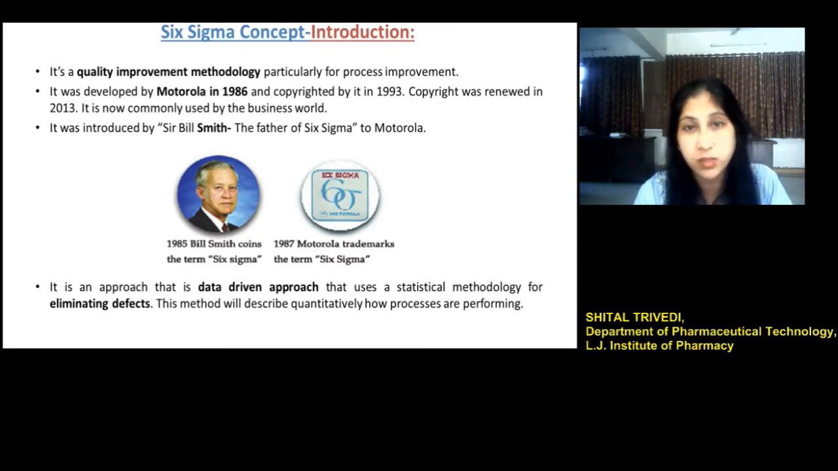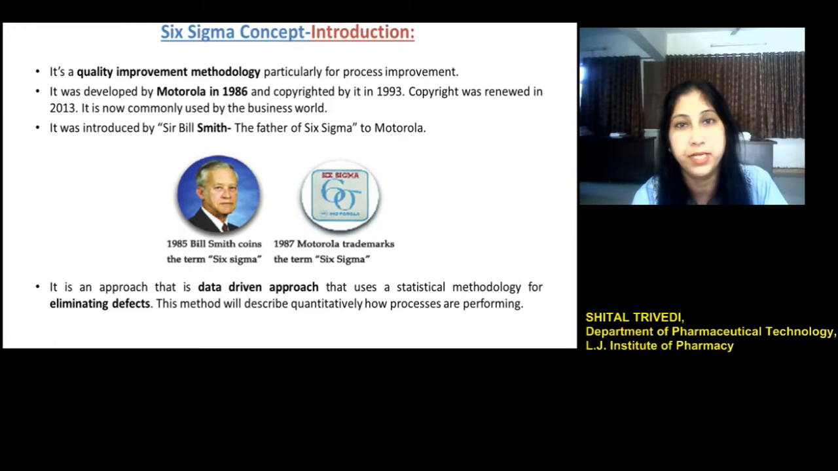Bill Smith, who is called the father of Six Sigma, was the person who first coined this term, while working with Motorola. This is a data-driven approach that utilizes statistical methodology to eliminate defects. This method quantitatively describes the performance of the processes. The aim of the Six Sigma concept is to reduce the time taken for production, to optimize the processes, and to reduce the variability of the processes.